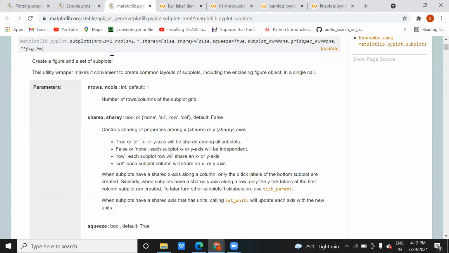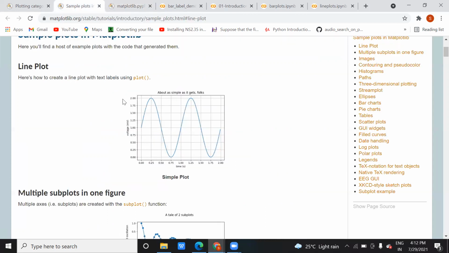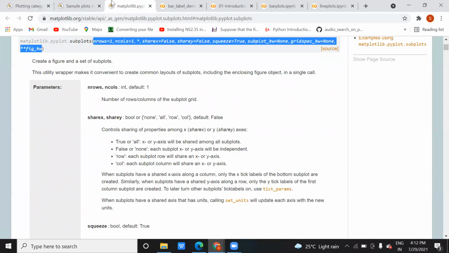This subplots function will tell you how many graphs you want to draw, what the number of classifications on the x-axis and y-axis will be, and what their values are. In order to draw it, you need all this information. These are the different parameters of it. If you get stuck somewhere or anything is not clear, you can simply click on this link and find it out.